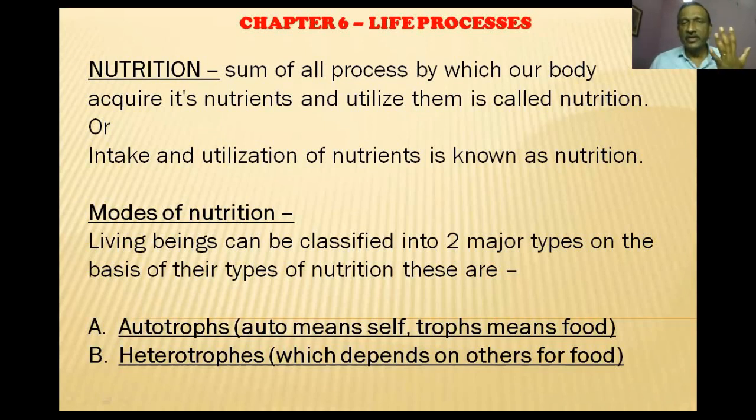So there are six different types of nutrients for all the animals. These are proteins, carbohydrates, fats, vitamins, minerals, and water. So these are the nutrients which we require in order to build our body, in order to obtain our energy, in order to protect ourselves from diseases, in order to repair and maintain our body. So there are several functions of these nutrients, and it is necessary for us to obtain nutrients.